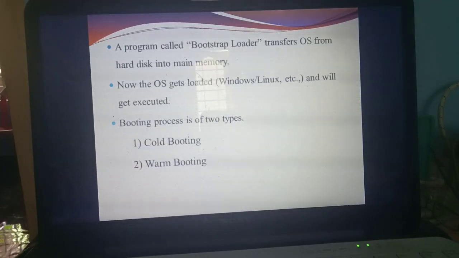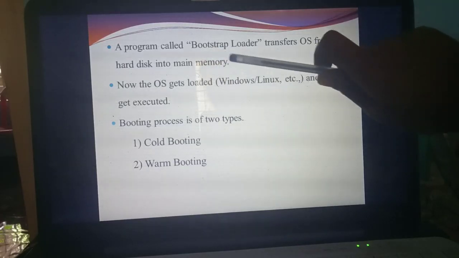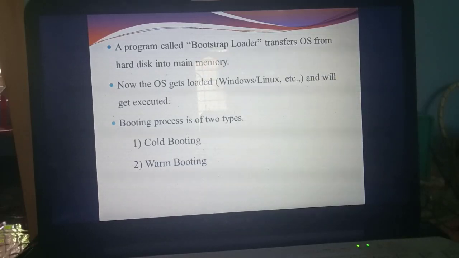Next. Already I said, one pre-written program called POST, power on self-test. Another program is called the bootstrap loader. Now, booting means that when you switch on the computer, the screen will come. That is called booting. Another program is called the bootstrap loader. What's the use of this loader? It transfers the OS information, what you see on the screen, from the hard disk into main memory. It will transfer the particular information to main memory.